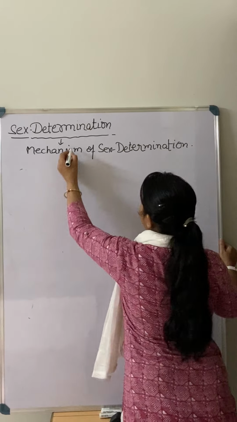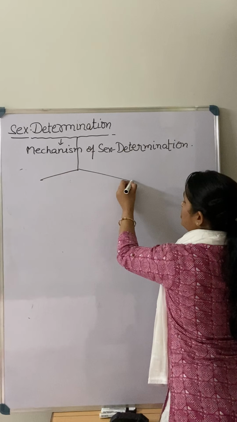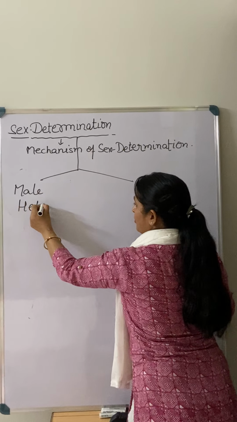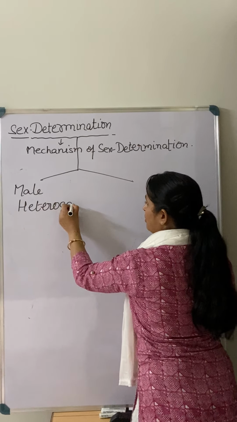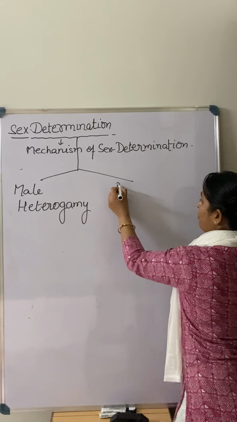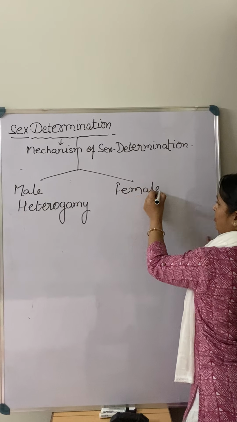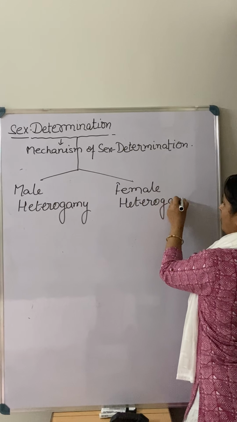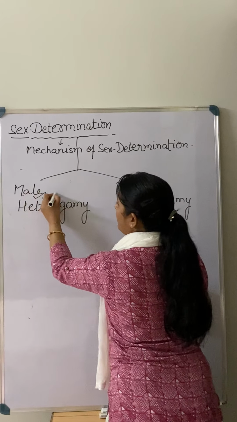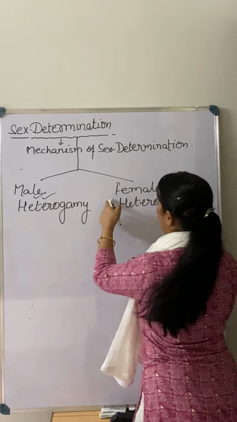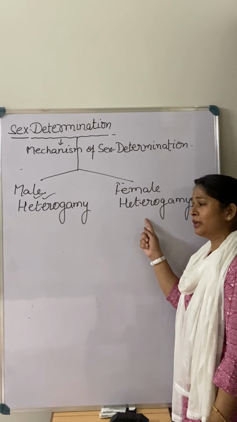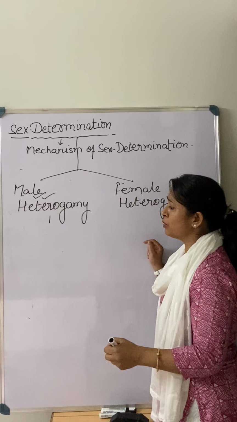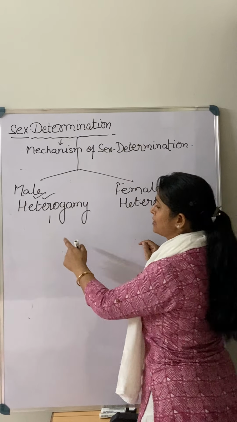Simple meaning is what? Determination of sex we can categorize into two: male heterogamy or female heterogamy. Male heterogamy means the male is deciding the determination of sex, and female heterogamy means the female is responsible for the determination of the sex. Now, as I told you, the last pair of chromosomes, the sex chromosomes, are responsible for the sex determination.